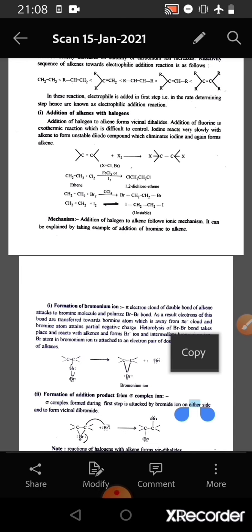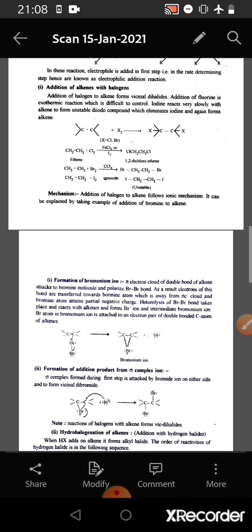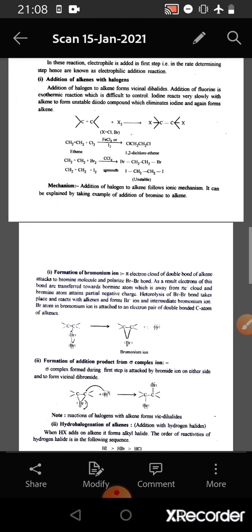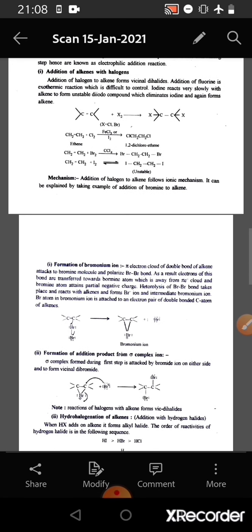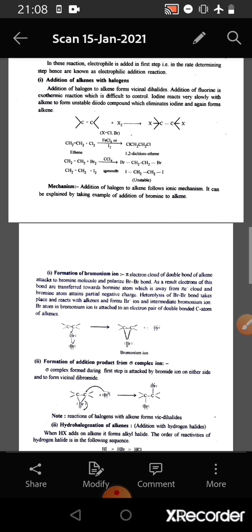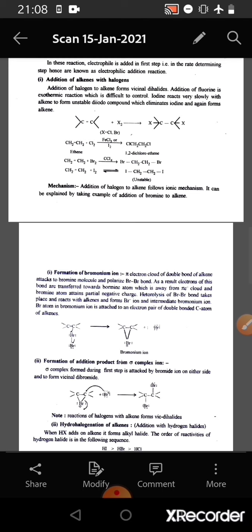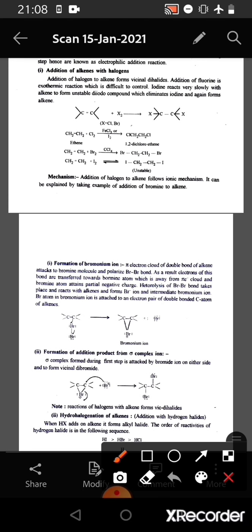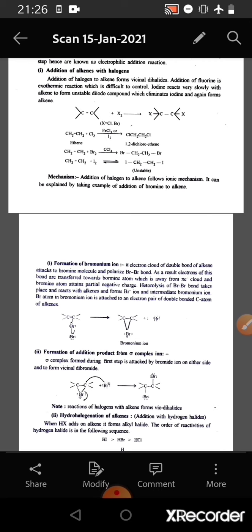Now we consider the addition of alkenes with halogens. Addition of halogens to alkene forms vicinal dihalides. Addition of fluorine is an exothermic reaction which is difficult to control. Iodine reacts very slowly with alkene to form unstable diiodo compounds which eliminate iodine and again form alkene. So this is a general reaction in which the alkene reacts with halogen and forms dihalogen compounds, that is dihalides. We see specific examples.